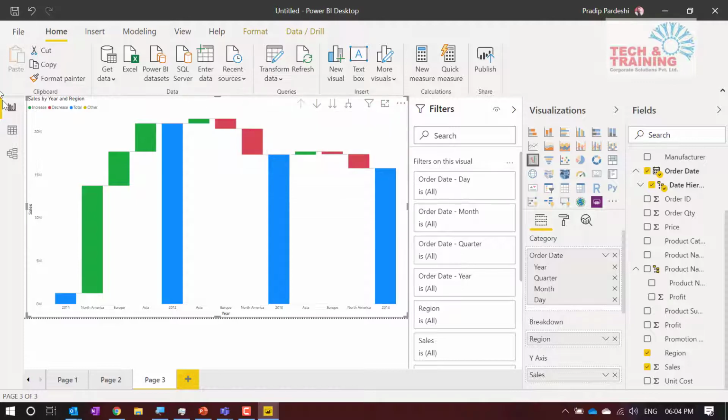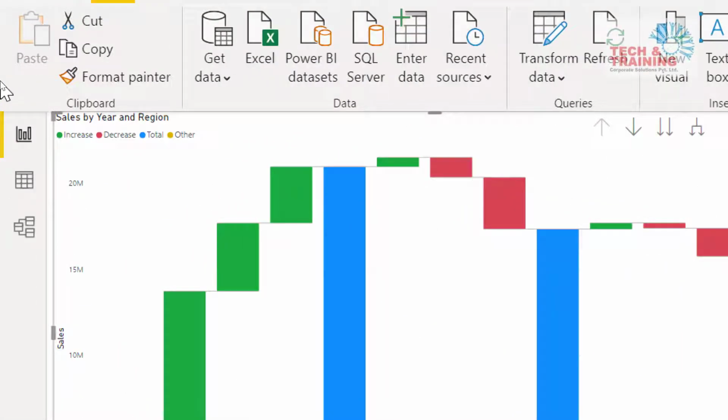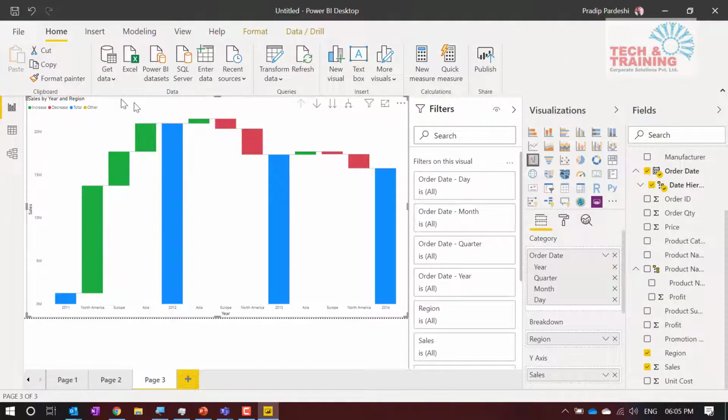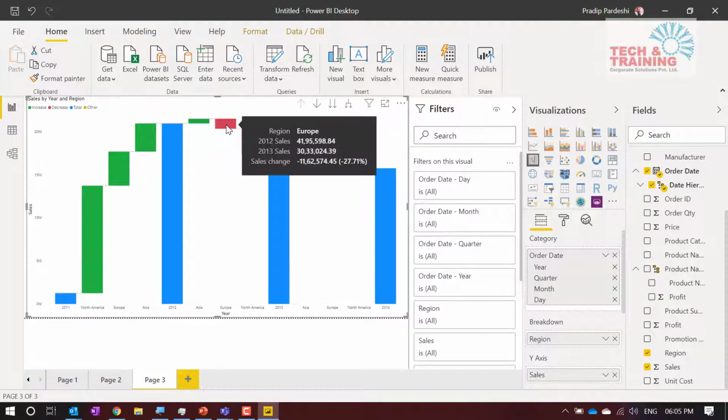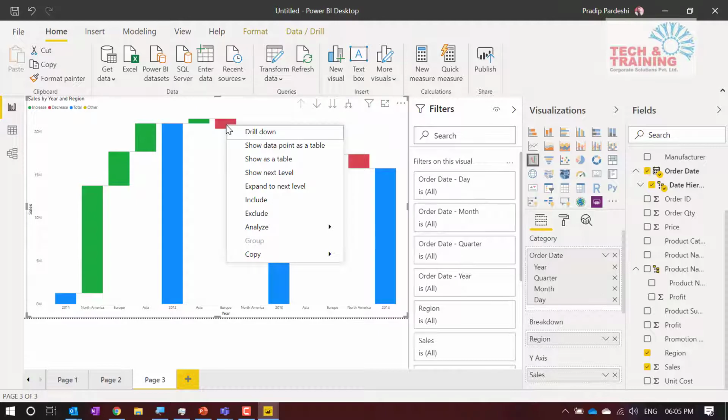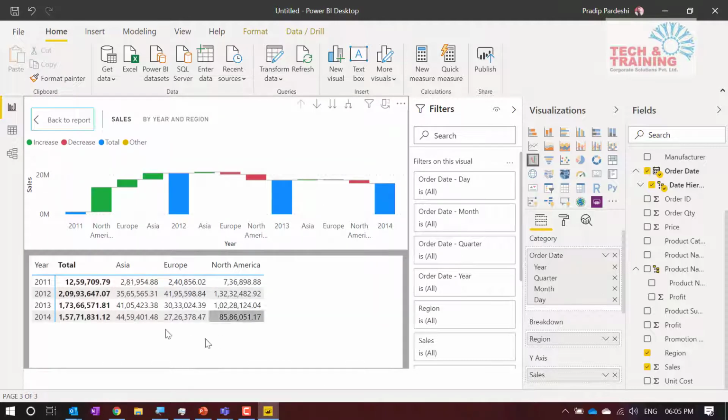As you can see in the legend here, increase is green, red is decrease, and blue is total. Now I want to see why this decline started happening in the first place. So I right click on this, and here I can see this in the table. So here is the table. Here are the values for 2011, 12, 13, Asia, Europe and North America.